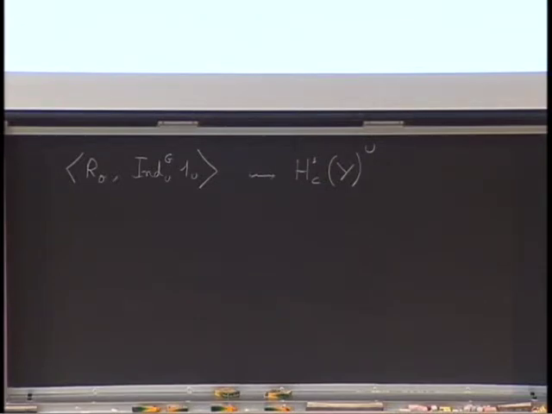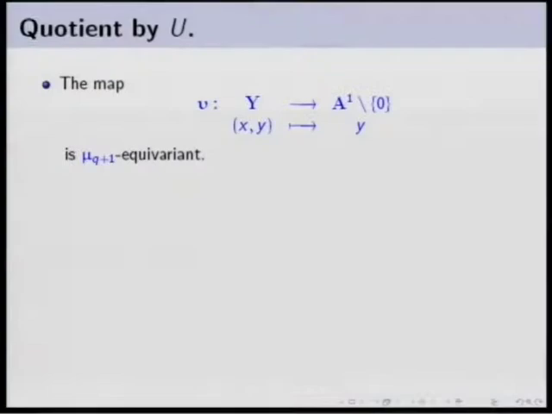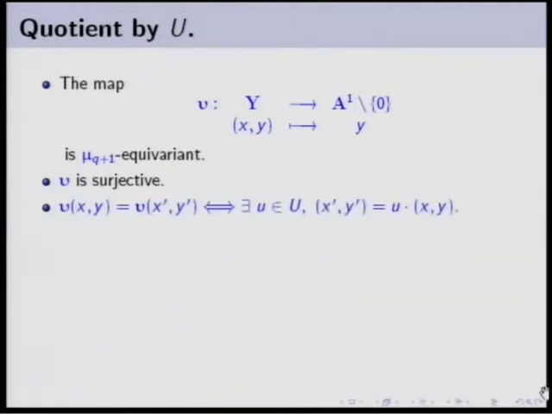Well, so the map that goes from Y to A1 less the point 0 that sends xy to y is mu q plus 1 equivariant. But also what you can check is that the function y is invariant under the action of u. If you change xy by a linear transformation that lies in the group u, that is behind, then you don't change the result. And in fact, it's an easy exercise to show that this map is surjective, and that it satisfies the same property as the one before when we were computing the quotient by mu q plus 1.